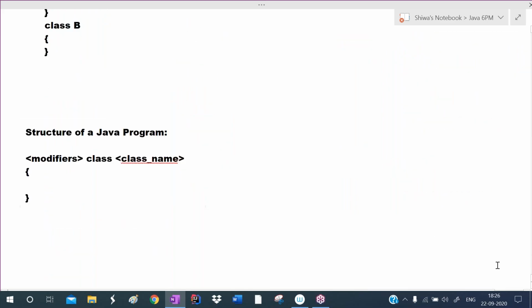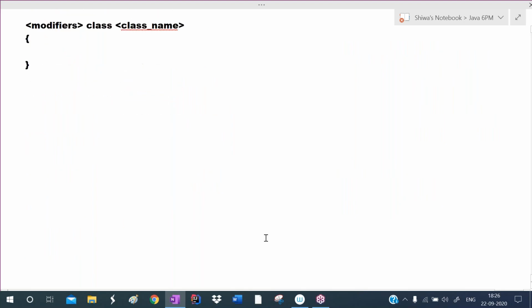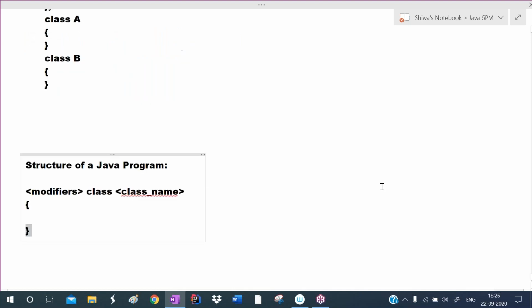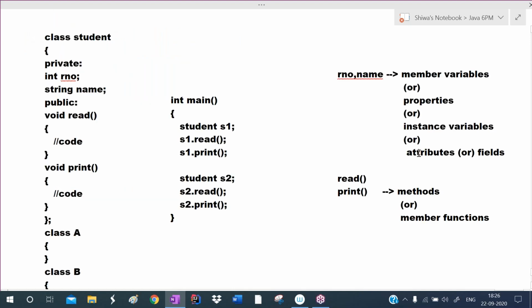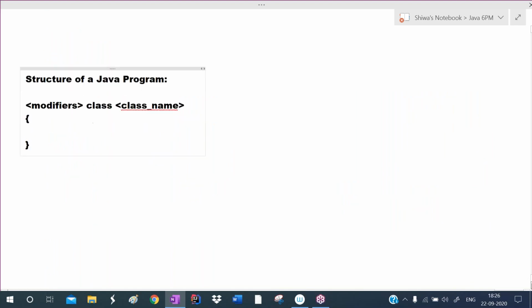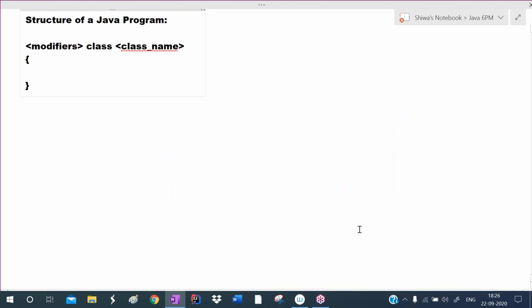So what is the structure of a Java program? First we write class, then give the class name, the starting point of the class, and the ending point of the class. In the class, what do we define? Properties and methods. Roll number and name are such properties. Read and print are such methods. To get an idea about properties and methods, I have written that C++ program.